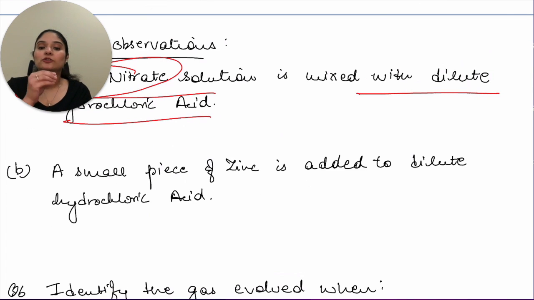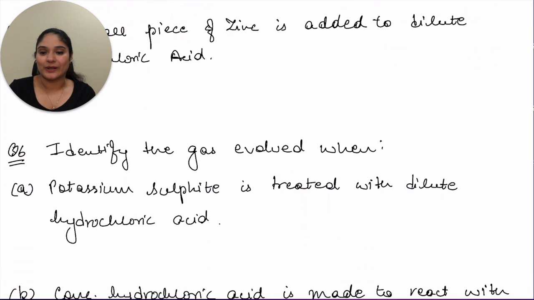Next one, a small piece of zinc is added to dilute hydrochloric acid. So zinc is added alone, there is nothing else. When a metal is directly reacted with HCl, you get hydrogen gas. So that is the observation that you can mention: a colorless, odorless gas is evolved which burns with a pop sound. That is a sufficient answer. Okay, let's move to the next one. Identify the gas evolved when potassium sulfite is treated with dilute hydrochloric acid. That would be your SO2 gas.